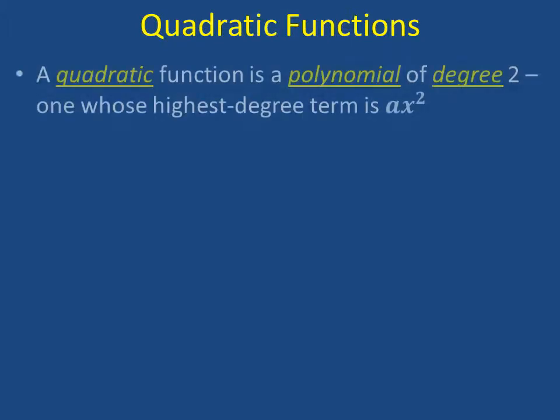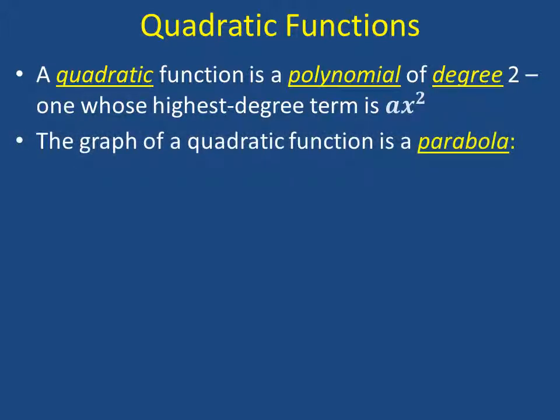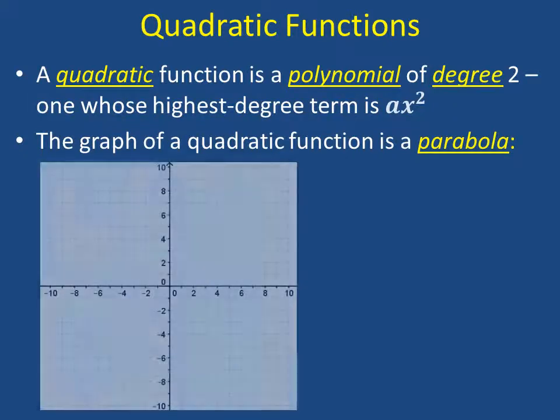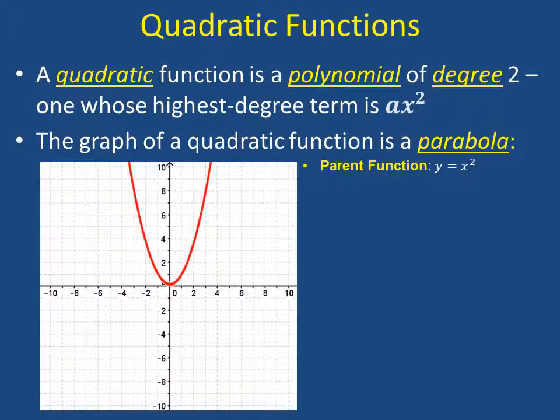A quadratic is a polynomial of degree 2. That's one whose highest degree term is a times x squared. The graph of a quadratic function is a parabola. The parent function is y equals x squared. There's a point on the parabola right at the tip that's called the vertex. For the parent function, this is the lowest or the minimum point.